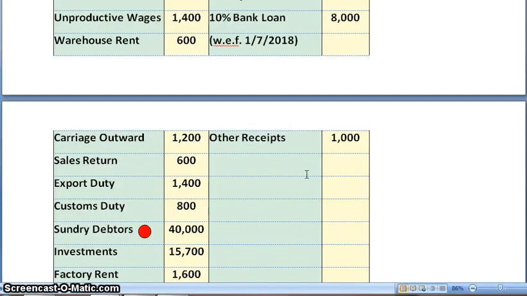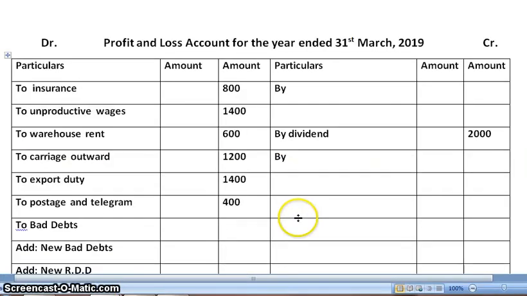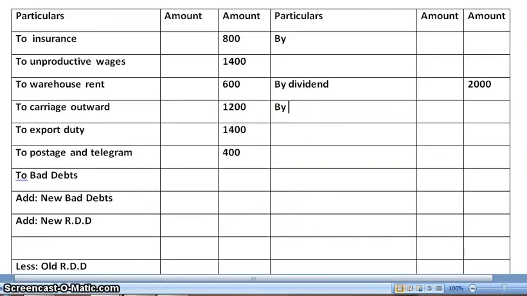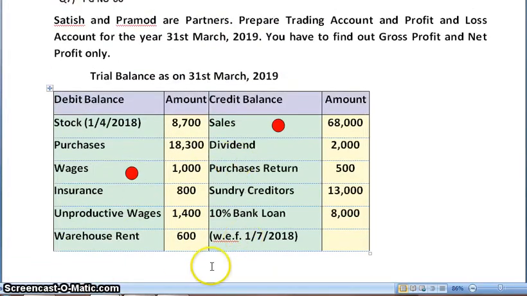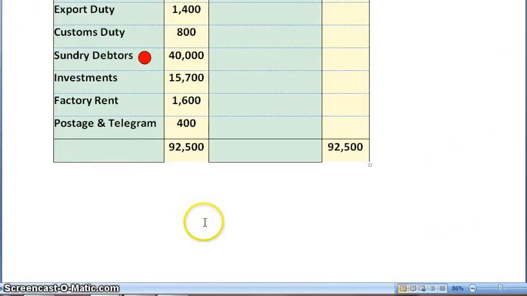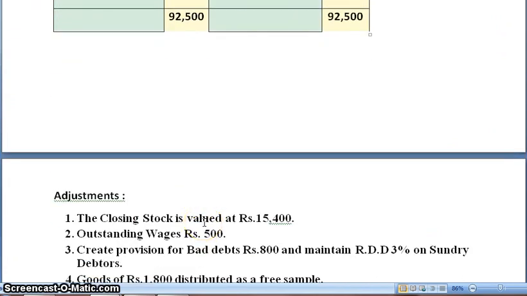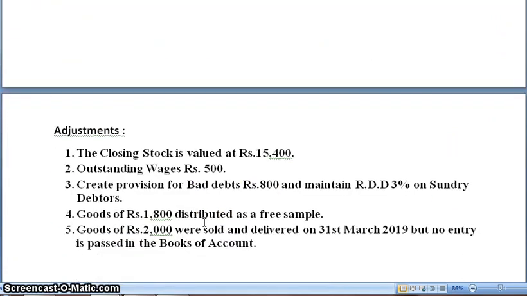Next, other receipts 1,000. So P&L account credit side. Other receipts amount is 1,000. Now we are done with the posting of the trial balance. Let's start with the adjustments, which will have a minimum of two effects.